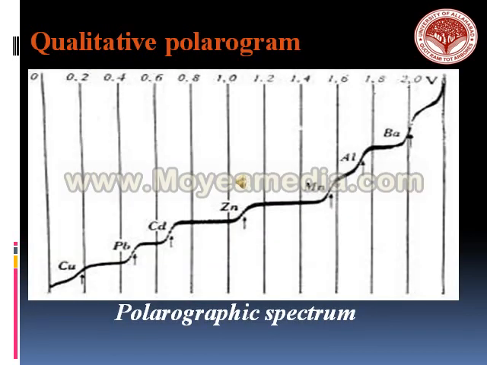This is a graph for qualitative determination of the various metals. As you can see, copper, lead, cadmium, zinc, manganese, aluminium, barium, vanadium, they all are coming on different lines of the spectrum, as you can see.